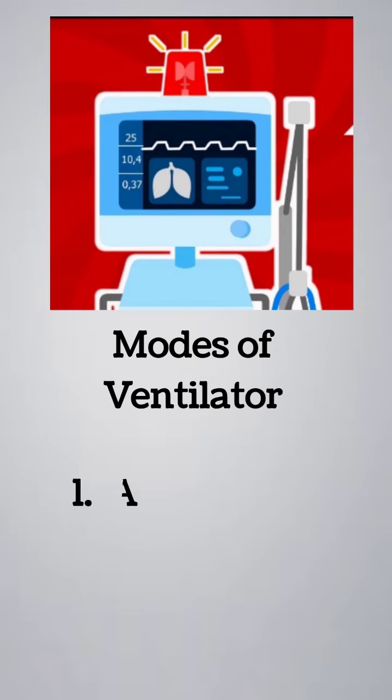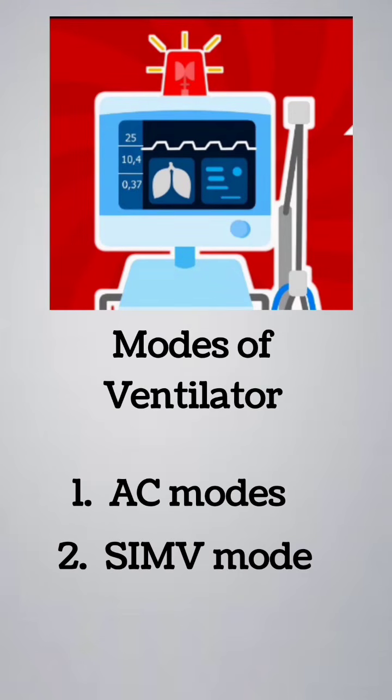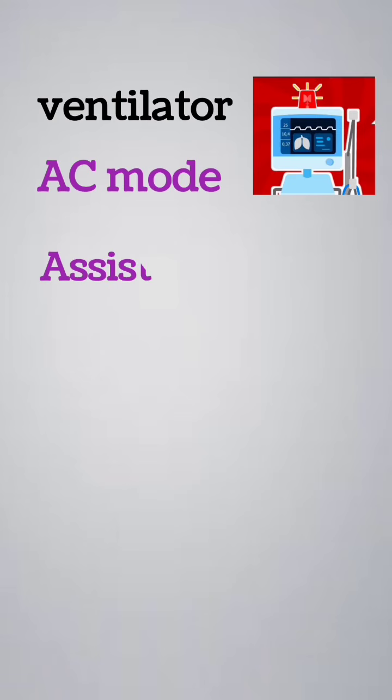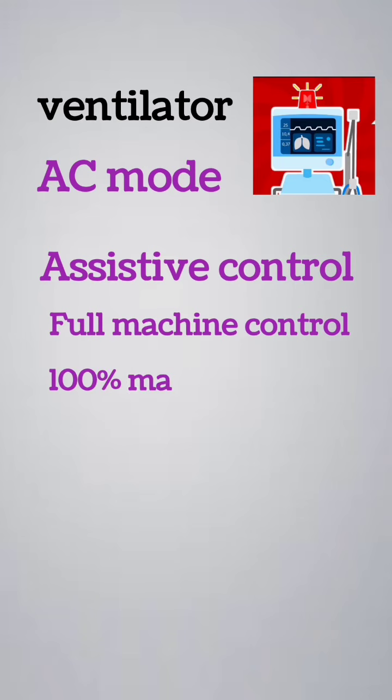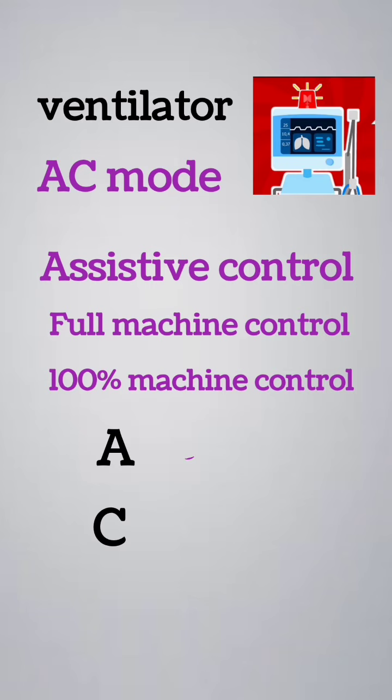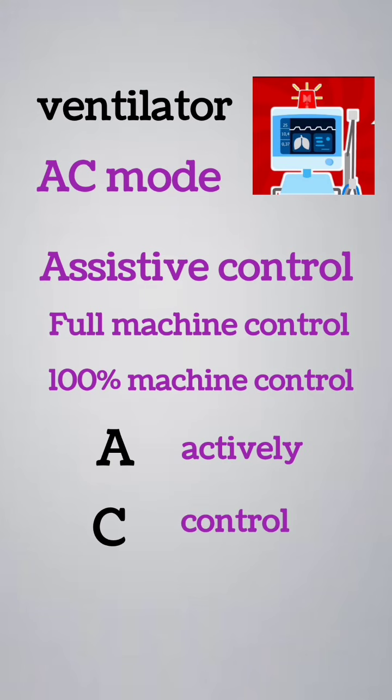The two modes of ventilator are AC and SIMV. So, AC is for assistive control. This means full machine control over the patient's respiratory rate. So, it's 100% machine control, typically used after CPR or even in life support, like a long-term care client. The trick is AC for actively controlled breathing.